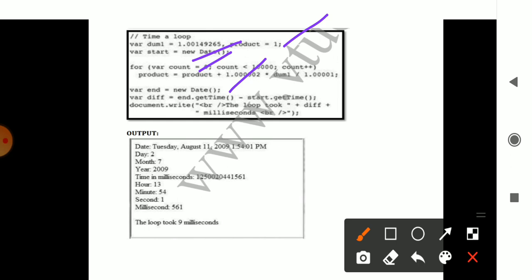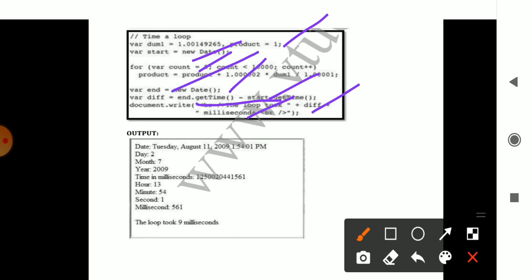The difference is end.getTime minus start.getTime. Then document.write: the loop took, difference, plus the milliseconds.